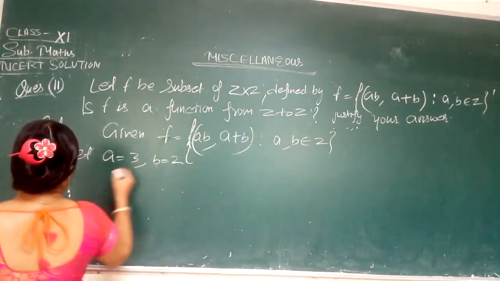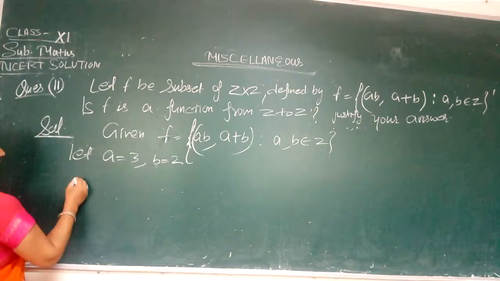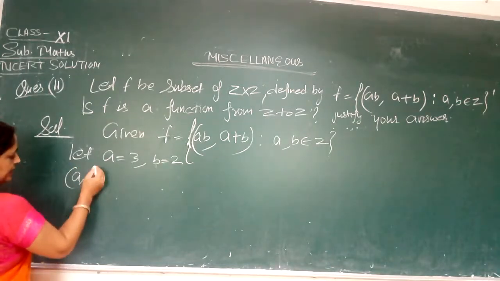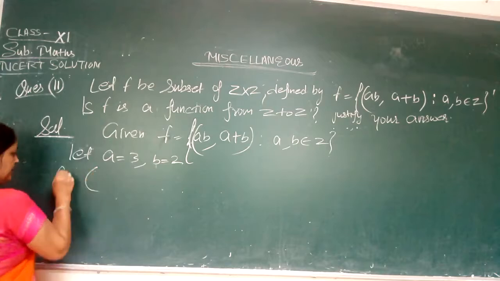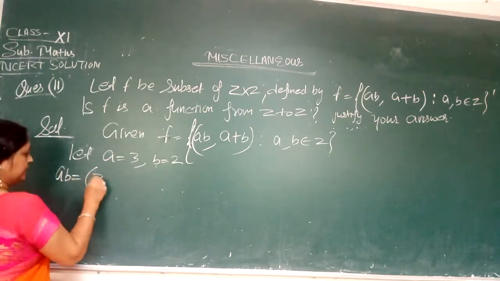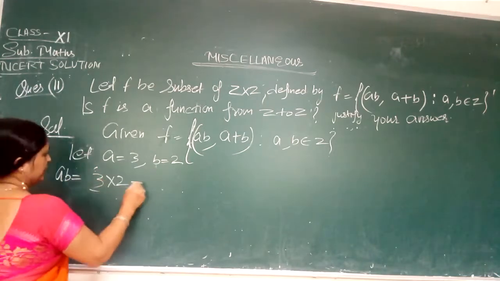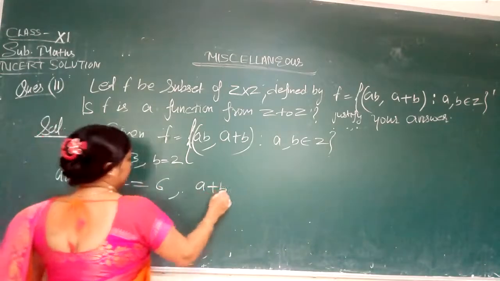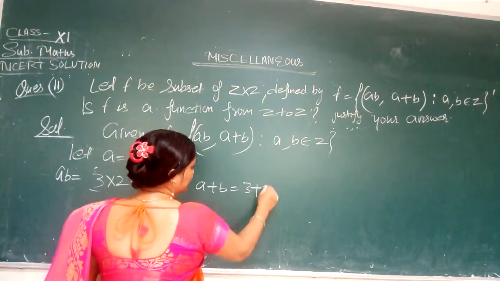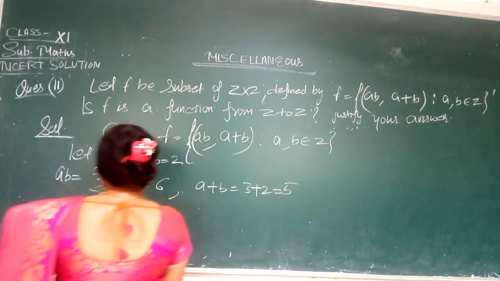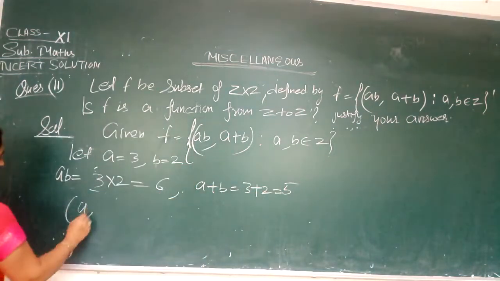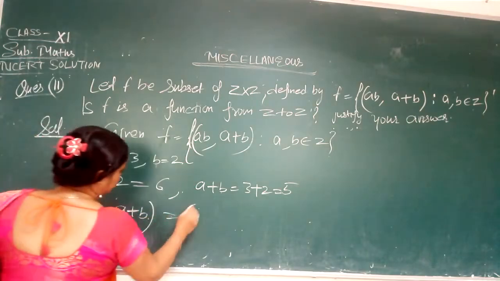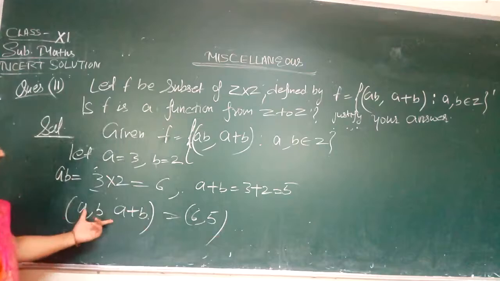Now according to this, it will come for ab. If we are taking here a is equal to 3, it will come ab is equal to 3 into 2, that is equal to 6, and a plus b, that will come 3 plus 2 is equal to 5. So ab comma a plus b, that is coming here (6, 5). This is the first pair. Now we will solve this.